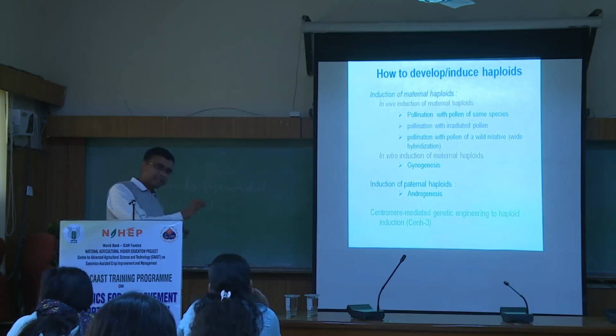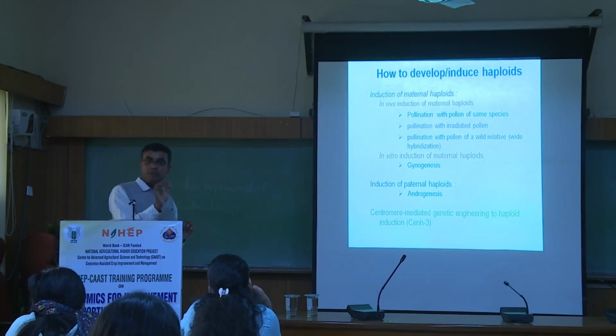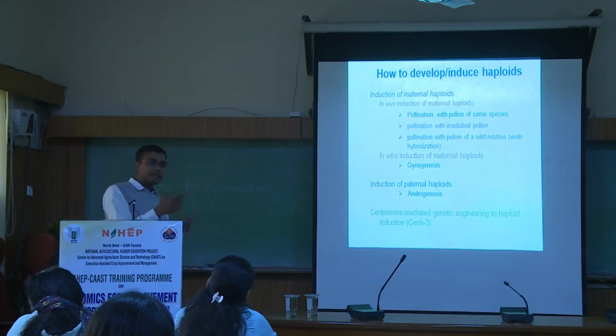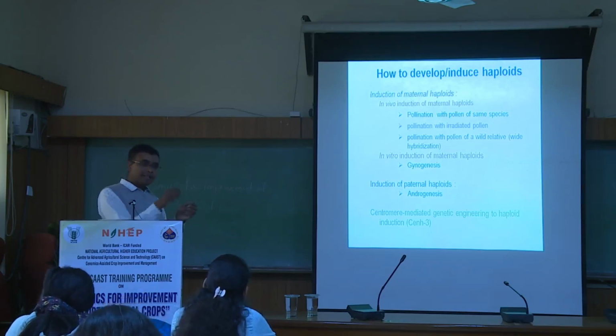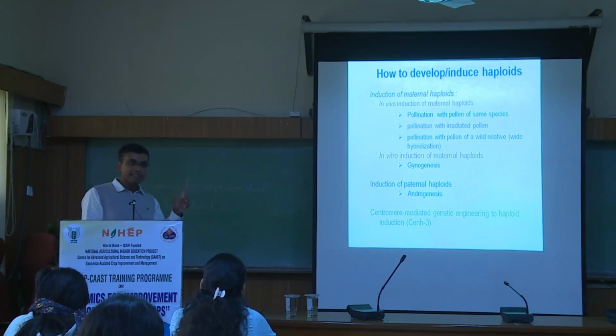Means when you are pollinating, it will induce some of the hormonal metabolism so that the fruit will start developing. Although there is no hybridization, there is no fertilization. The pollen tube may grow, it may go up to the ovules also. But there will be no fertilization because the pollen we are taking is irradiated, there is no chromosome at all. But all the fertilization related activities are already activated in that cell. So some seed-like structures you will get up to a certain time.